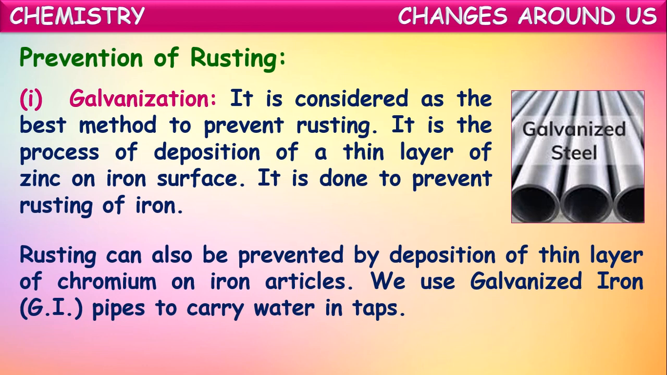One of them is coating with zinc. Coating of iron articles with zinc is called galvanization. Not only with zinc, with some other metals like nickel and chromium also, iron articles are coated to prevent rusting. Okay.